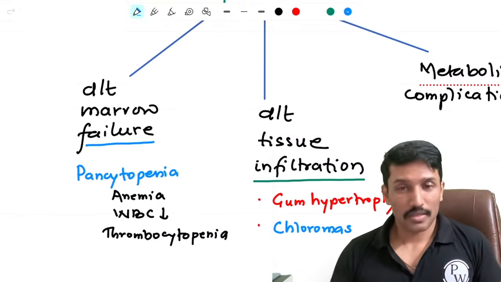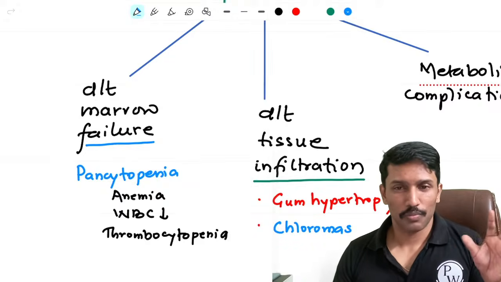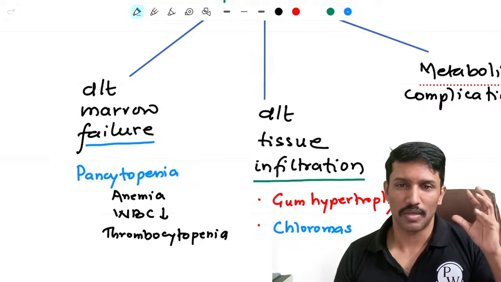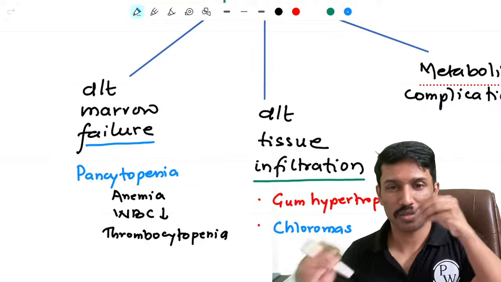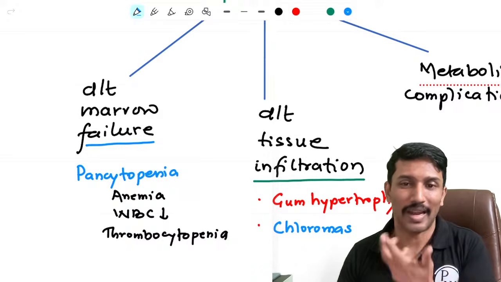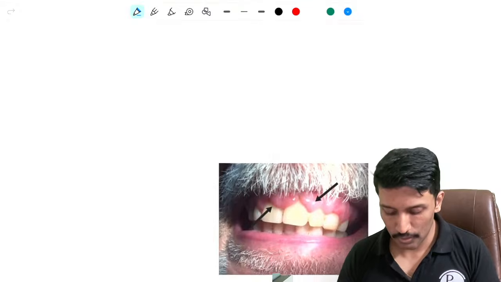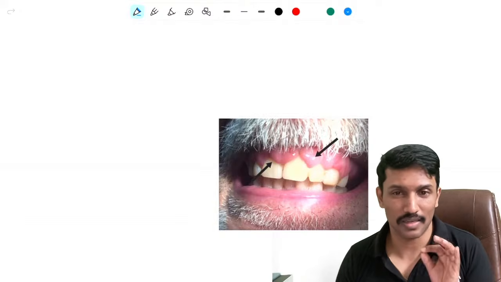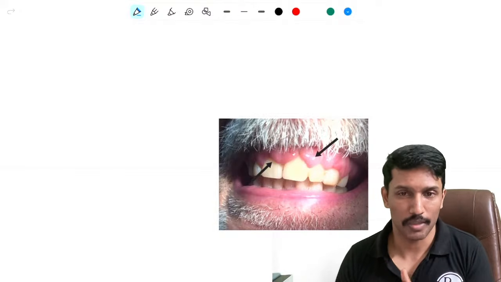So what is AML leading to? It is causing the failure of the marrow because it is taking up all the space available in the marrow. Second, it is coming to tissues and depositing there. It is causing gum hypertrophy and chloromas. Like you see in this picture, this patient is a classical case of AML who has developed gum hypertrophy.